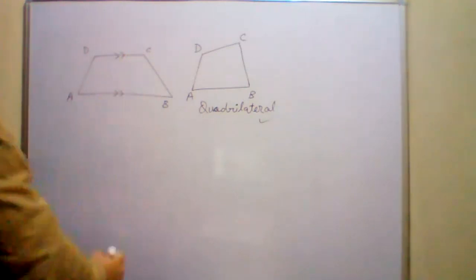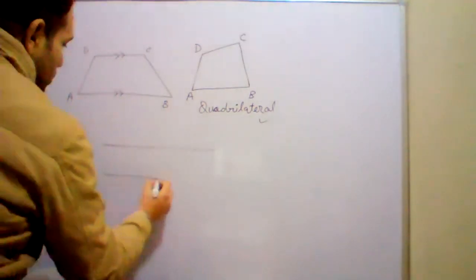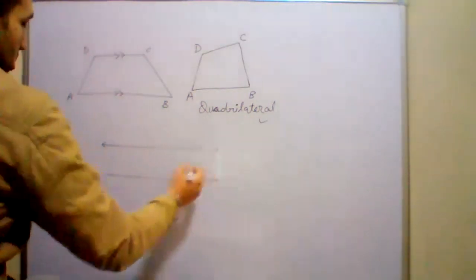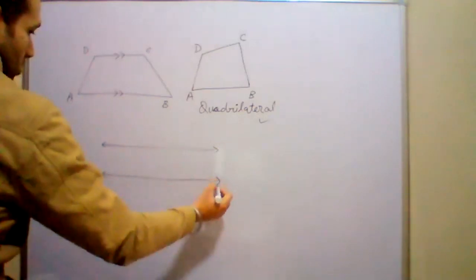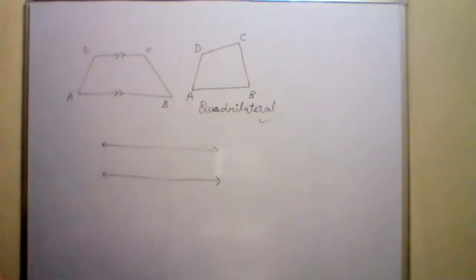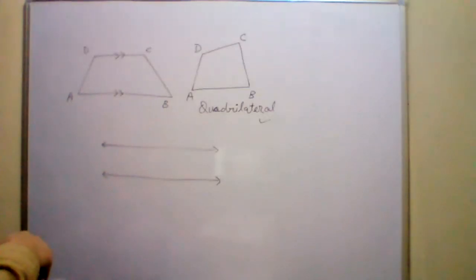Parallel का मतलब जानते हैं आप? Parallel, two lines which are going side by side, but they will never meet each other. These are known as parallel lines. Parallel line का meaning जानते हैं आप? If two lines are going side by side, but they will never meet each other.